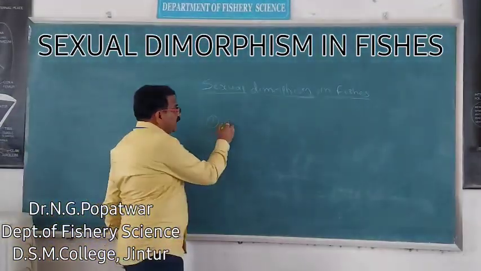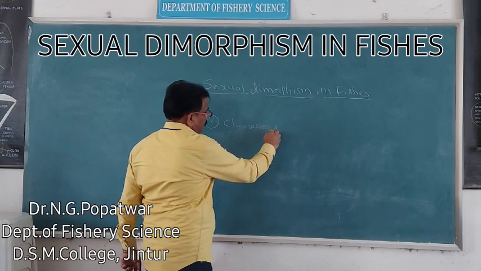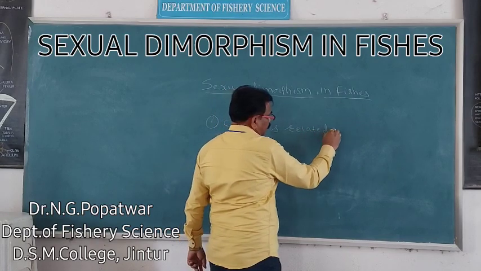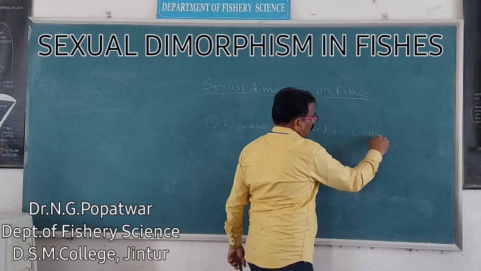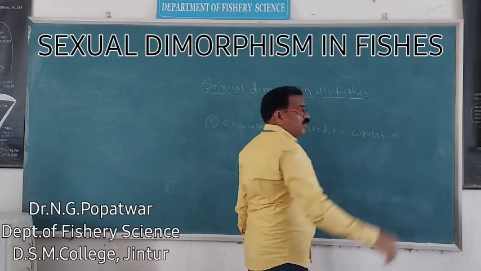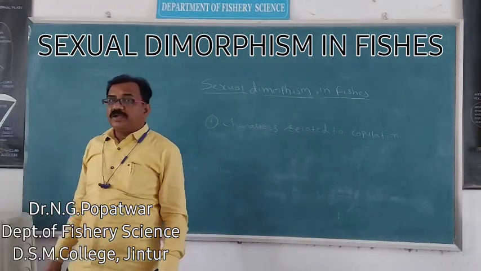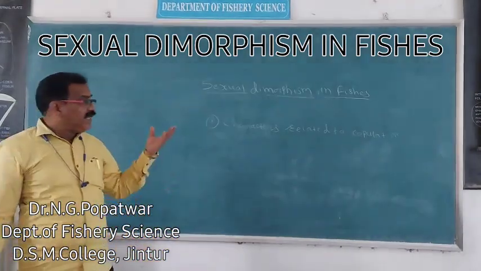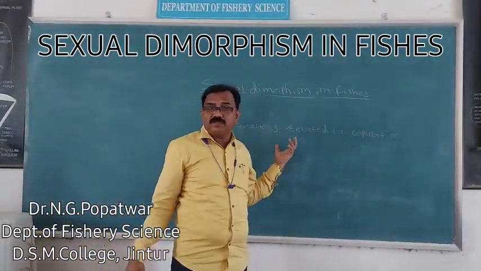In first, characters related to copulation or copulatory structure. Then which are the characters related to copulation or copulatory structure?